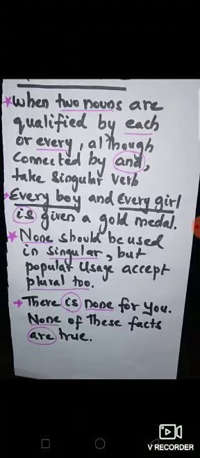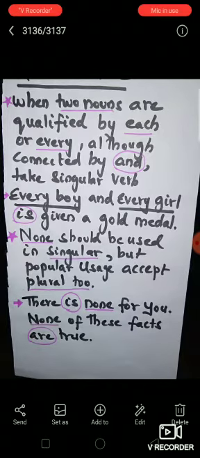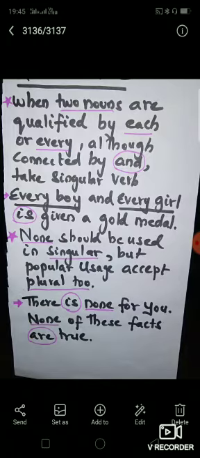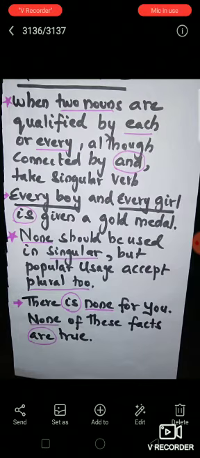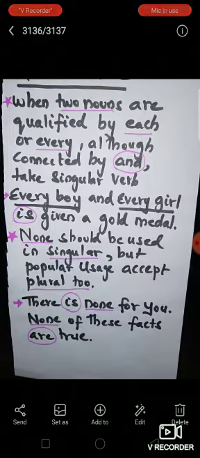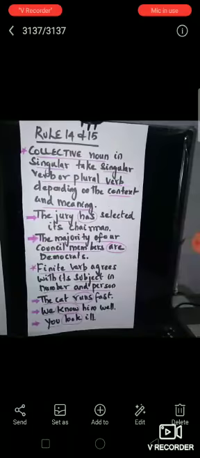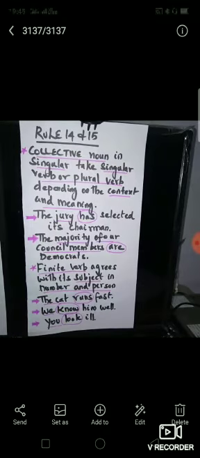Next, none. It was used only with a singular verb at first, but at present they are using it in the plural form also, so it accepts a plural verb too. Now at present they have started to use a plural verb. There is none for you; none of these facts are true. So this is also accepted in the real world, and so people started using both singular and plural verbs for none.